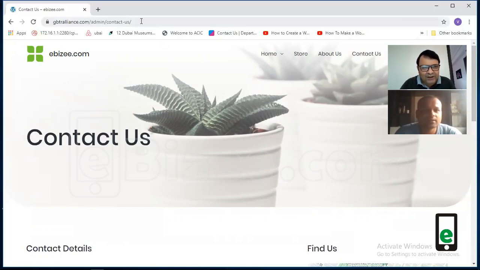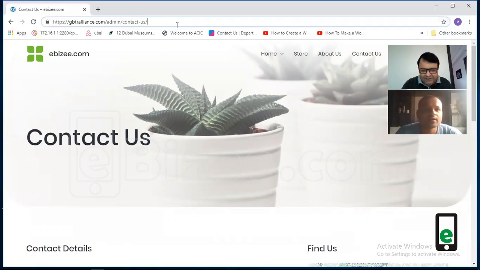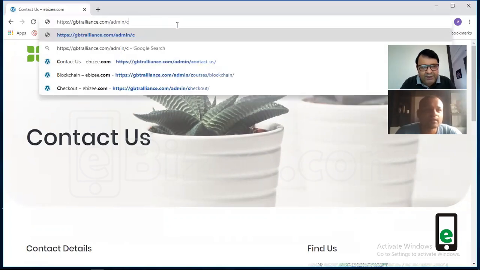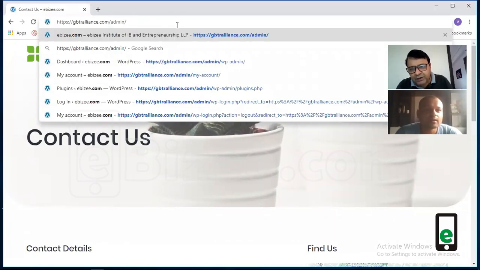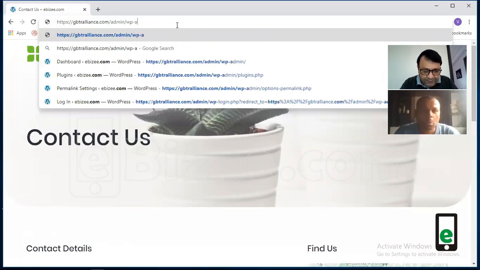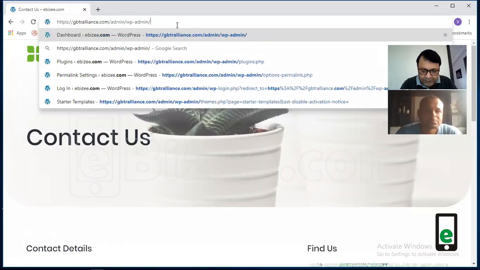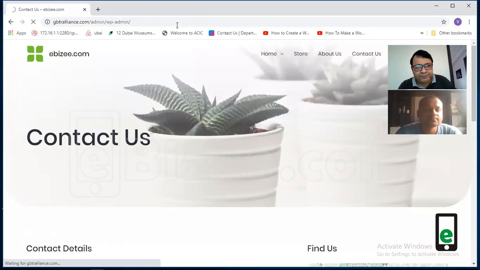Now we will go to the admin page. We'll enter the admin page, and I will show you how you can modify the website. We'll go to the admin dashboard.